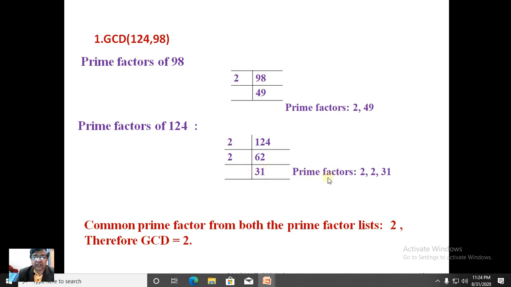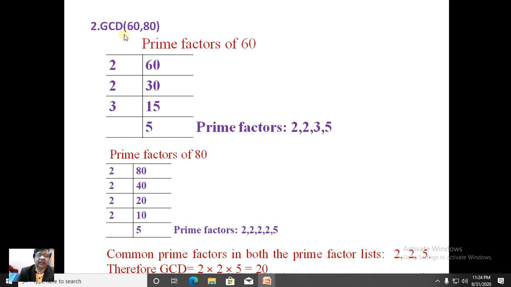Therefore, we will list the prime factors of 124 to be 2, 2 and 31. The common prime factor in both lists happens to be 2 and 2. There is no other combination for 2 here, and there is no combination for 31, nor is there a combination for 49. Therefore, we will choose only 2 from this pair. Therefore, the GCD is 2.